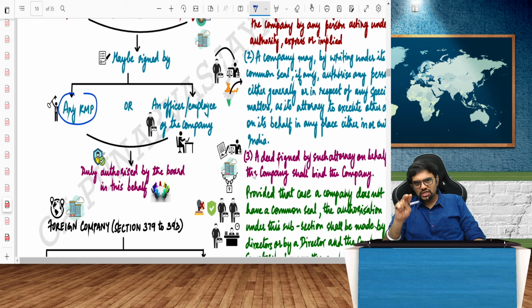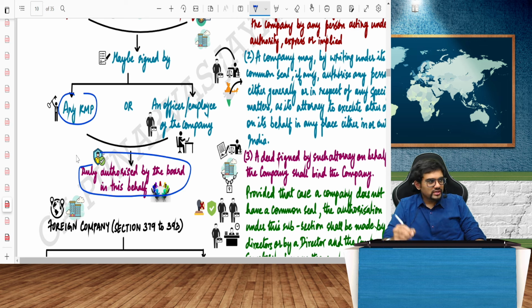MD, CEO, CFO, CS, one level below the MD also, one level below the sales director, any person. Say the sales manager, so to speak. Manager means manager as per Companies Act, not as per normal manager rules that you know. By any KMP or any officer or employee of the company duly authorized by the board in this behalf.